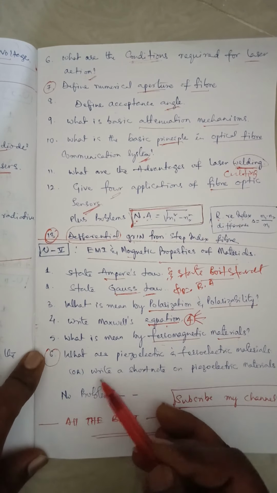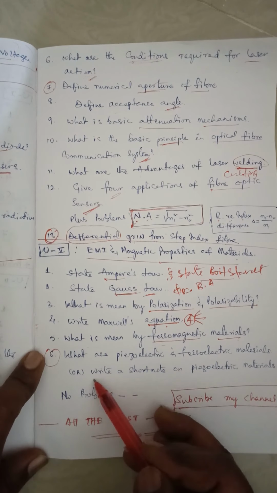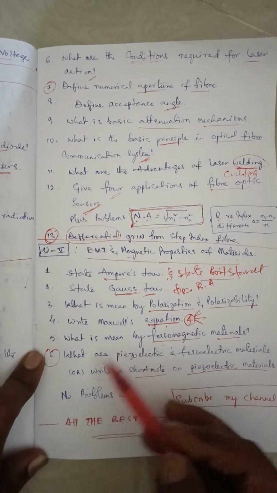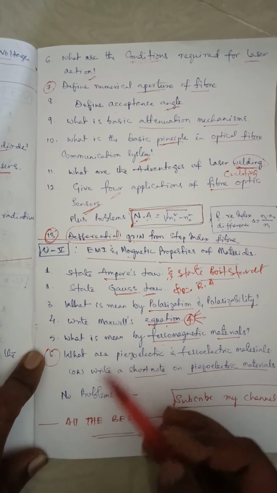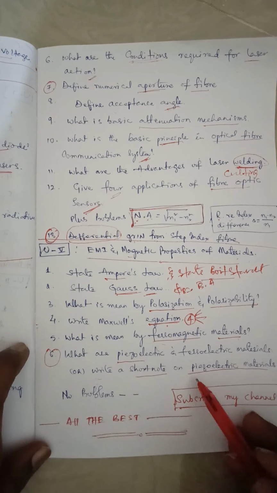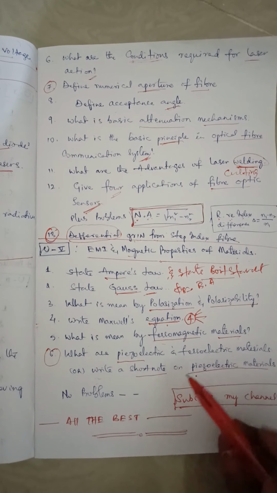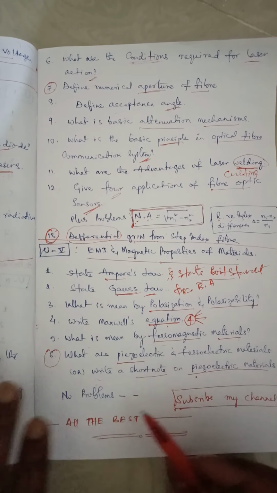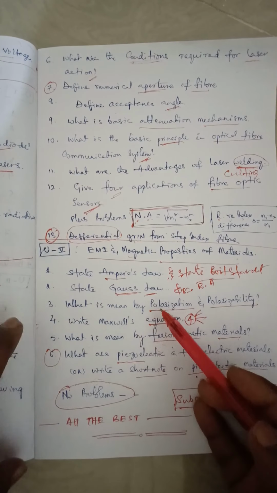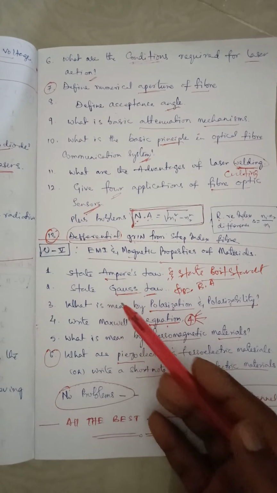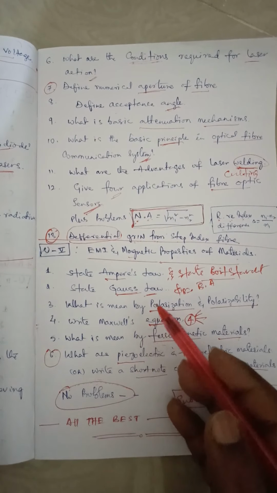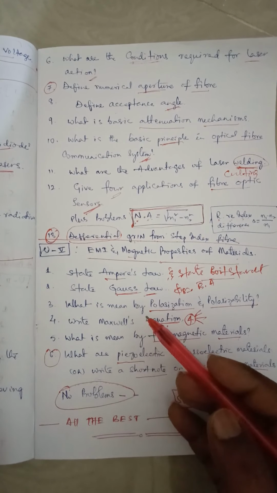Okay, it can be asked in one more way, that is, write a short note on piezoelectric materials. So this is the way of asking the question in the first bit. You should not be confused, just have an idea on piezoelectric materials. That is a very important question. In this unit there are no problems, only short questions will be covered from the fifth chapter. So these are the very important short questions from the 5 units.